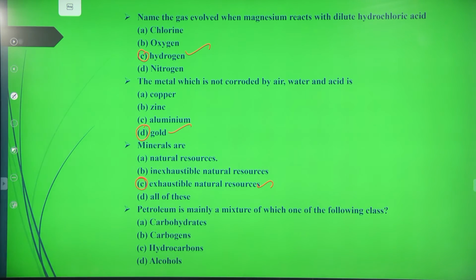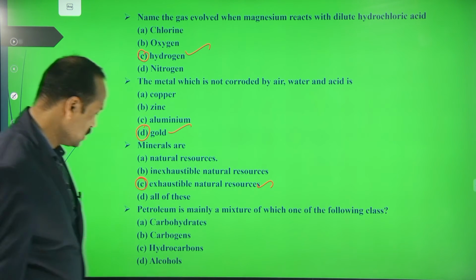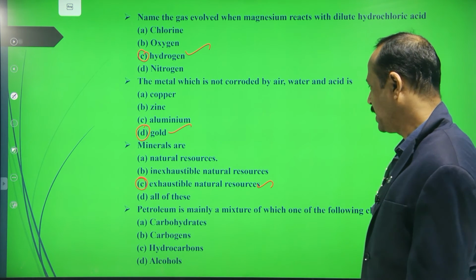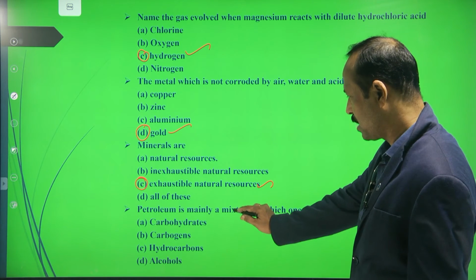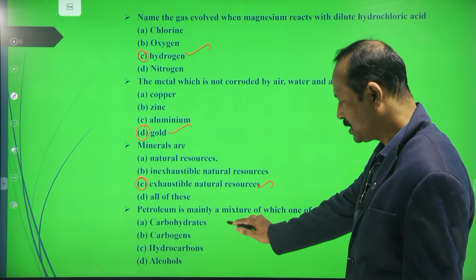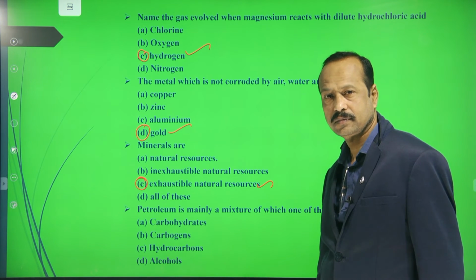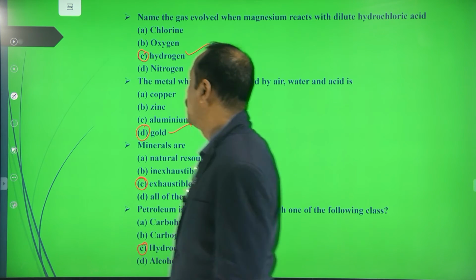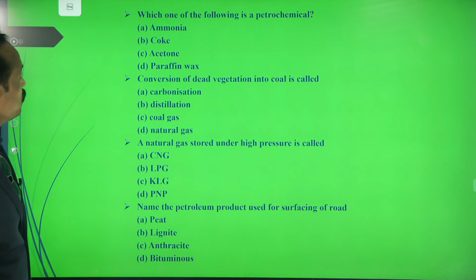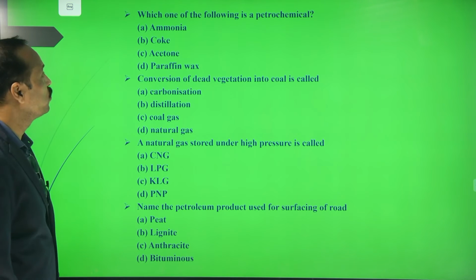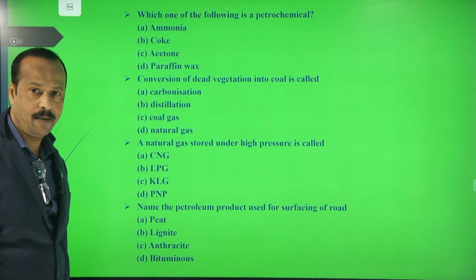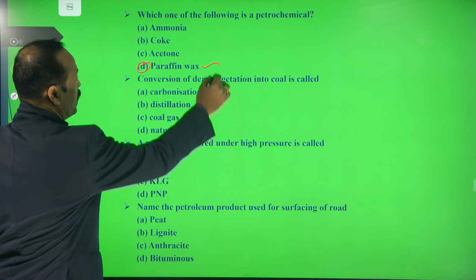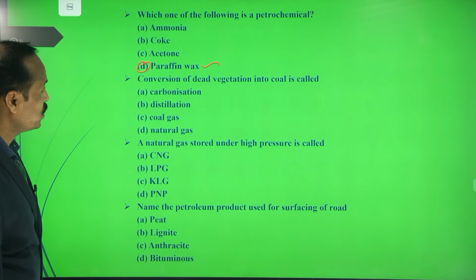Good. Petroleum is mainly a mixture of which of the following classes: carbohydrates, carbogens, hydrocarbons, alcohols? Very good boy. Hydrocarbons is the right answer. Now next, which of the following is a petrochemical? There are four given, and one is a petrochemical. What is that one? Paraffin wax. Good boy.